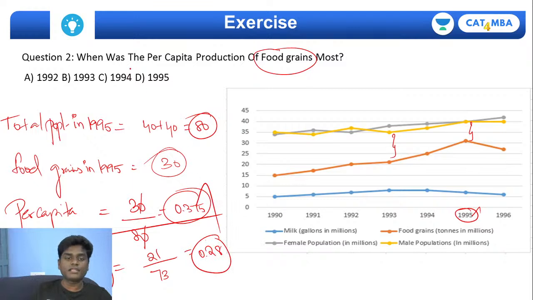So I can 100% say that it is very clear that the per capita production of food grains is higher in the year 1995. That's it. So just by looking at the line graph itself, we can do that. Nothing to complicate with this.